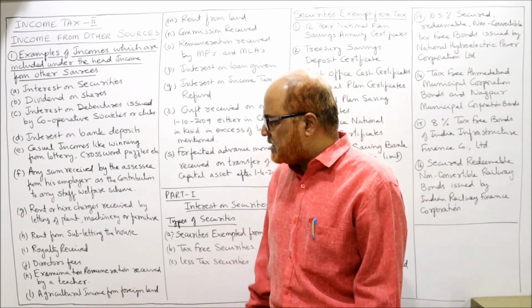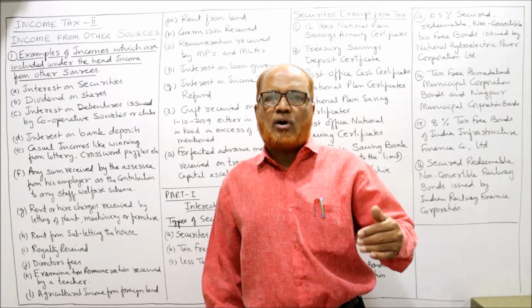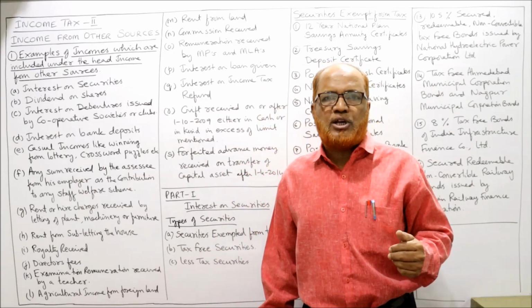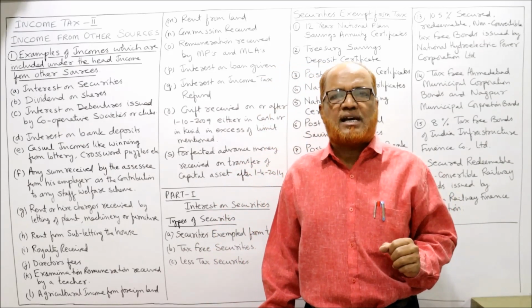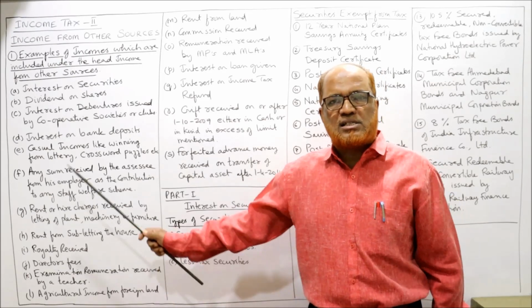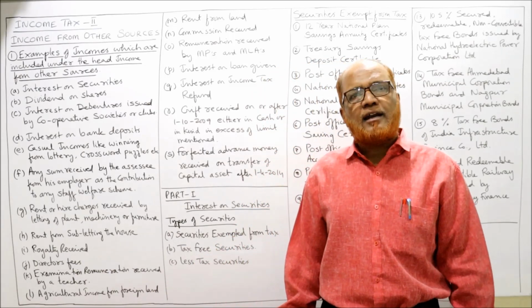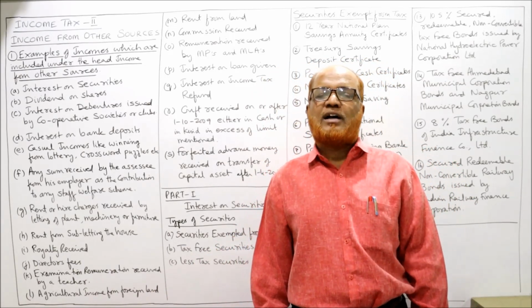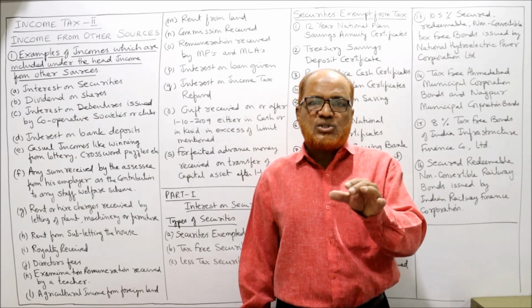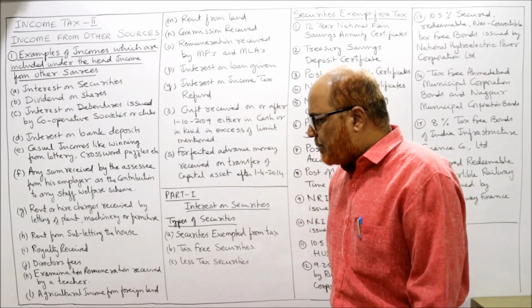Then royalty received. When the royalty is received on books published, or in case of mines, ores, etc., in that case the royalty received is taxable under income from other sources. Directors' fees: directors are not the employees of the company, so directors' fees received is taxable under income from other sources.